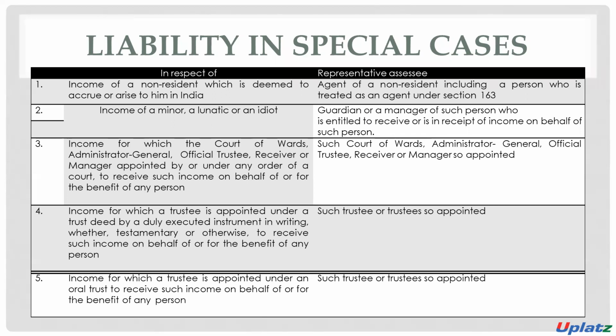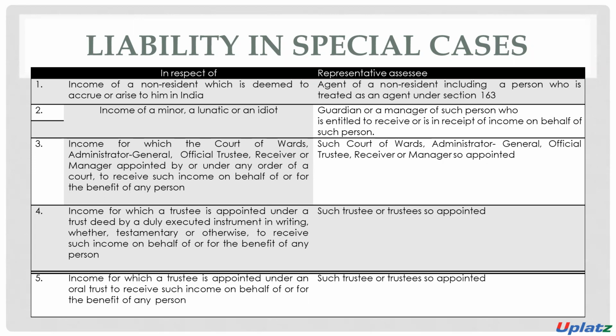Next, income for which a trustee is appointed under the trust deed by a duly executed instrument in writing, whether testamentary or otherwise, to receive such income on behalf of or for the benefit of any person.